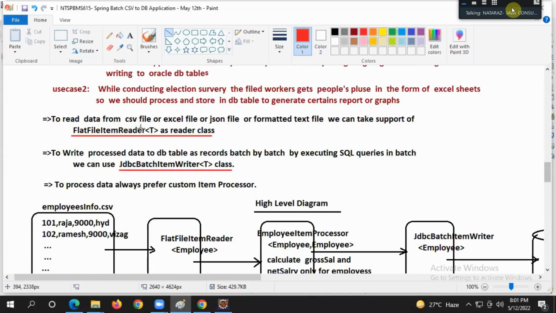What is this T? Model class, guys. After reading each record from the CSV file, where should it be saved? Model class object. Where should it be saved? Model class object. Understanding my statement, guys?